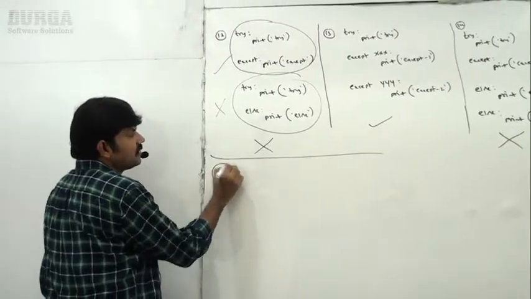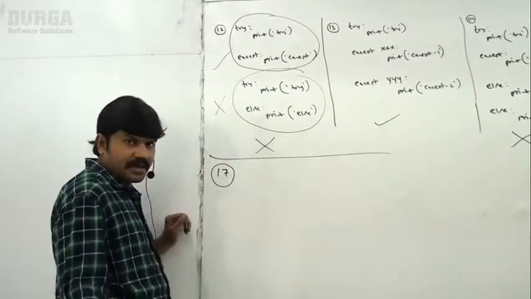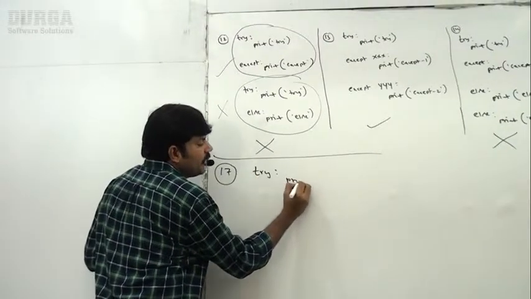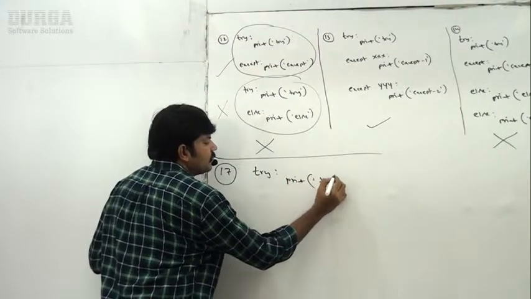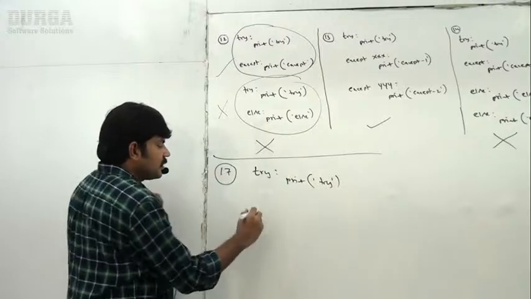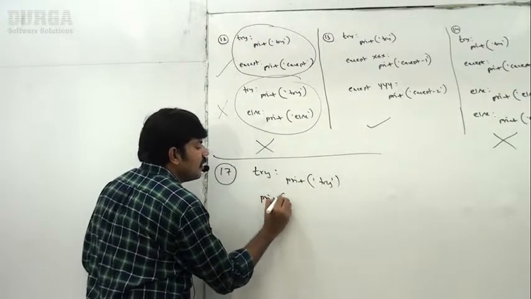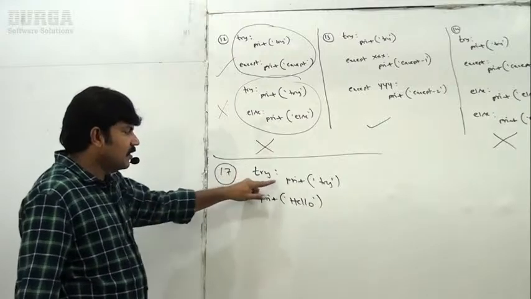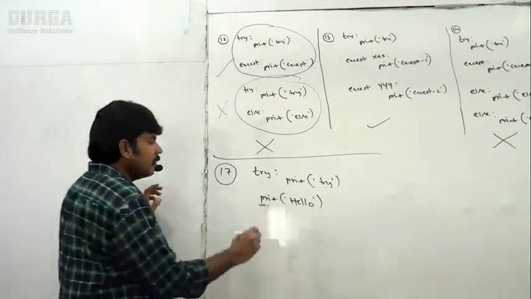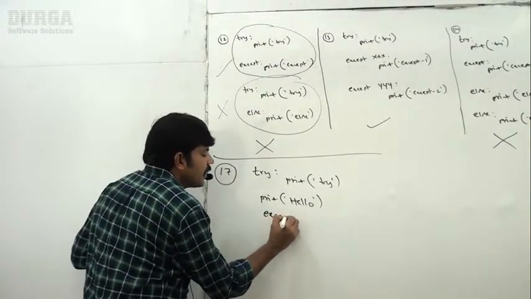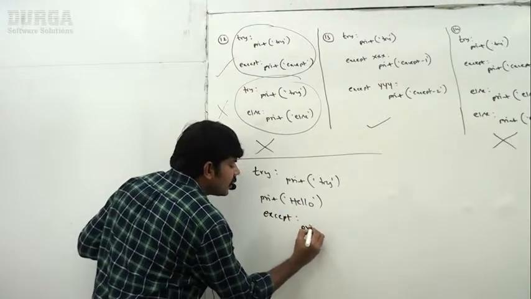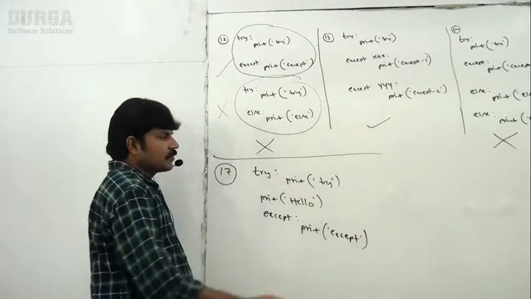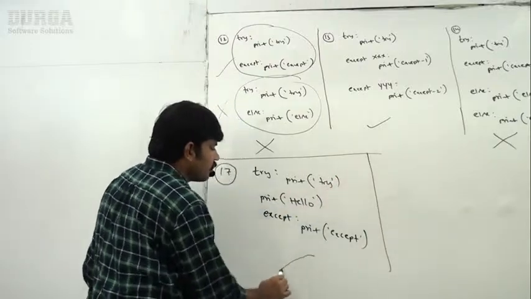Now, next possibilities, observe. I'm taking the 17th; 16 are already completed. Now, try, print of try block. Next, print of hello. After try, immediately print of hello. And then except, print of except block. Immediately we are going to get an error.